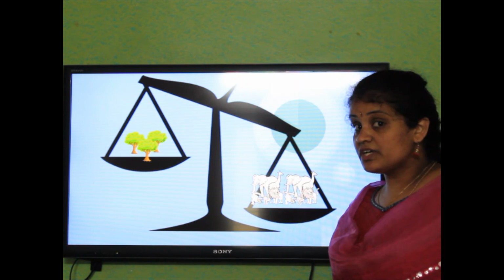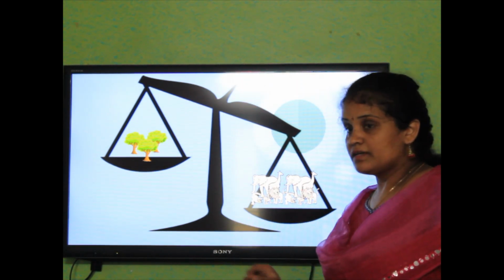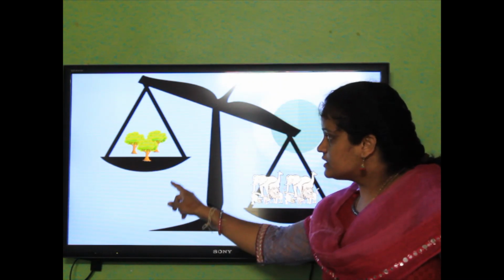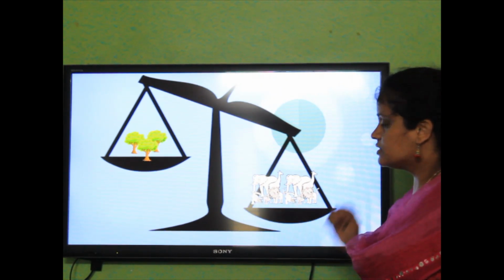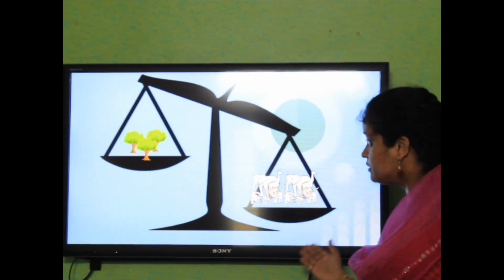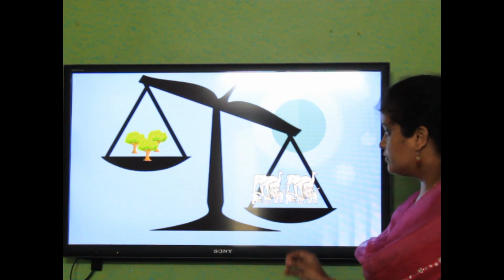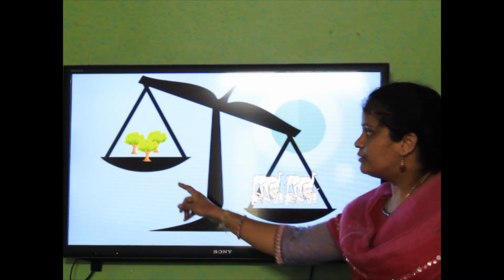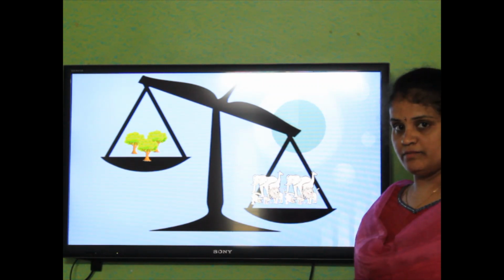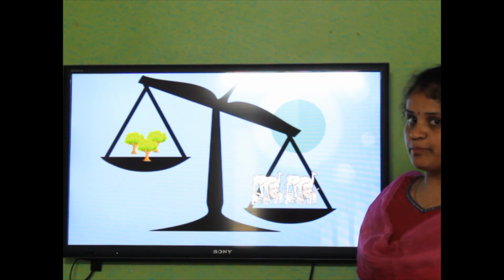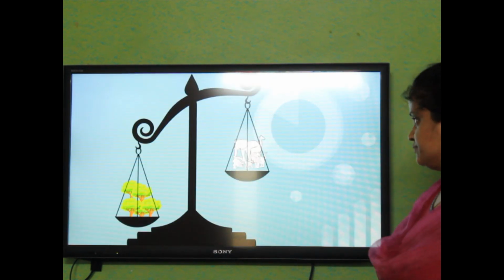Is it sufficient, children? Oxygen. They will release less oxygen. Whatever oxygen is released by these plants and trees, it's not sufficient for these animals. Why? They are more in number here, less in number there. That is the reason whatever food and oxygen is supplied by trees and plants, it's not sufficient for more animals. Then we can say imbalance. There is no balance.